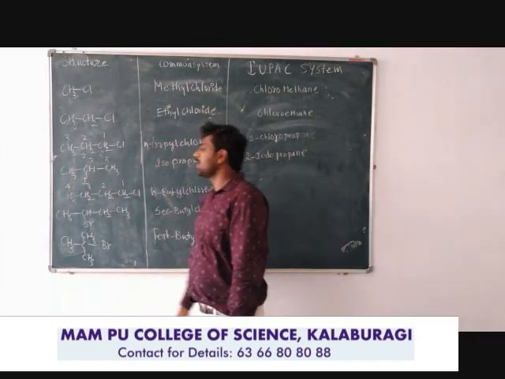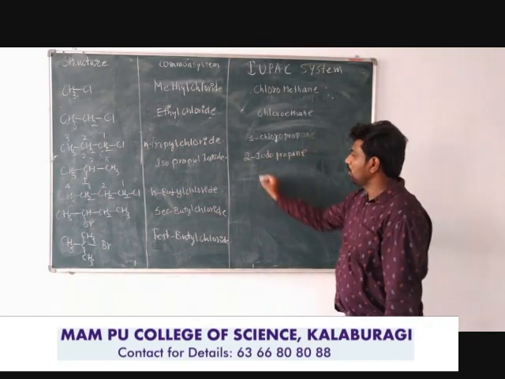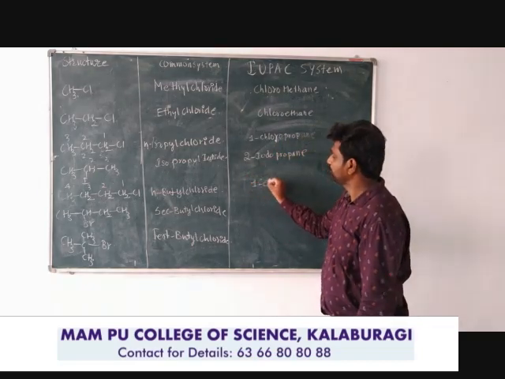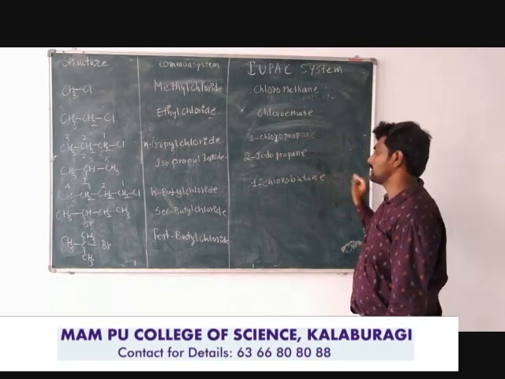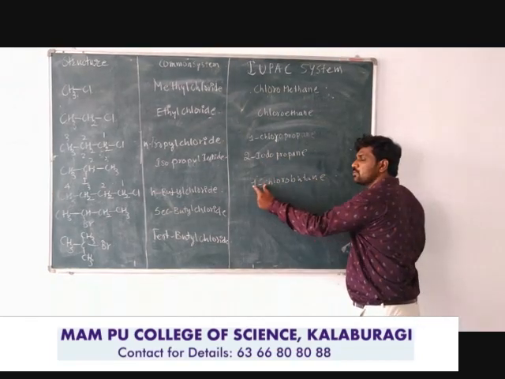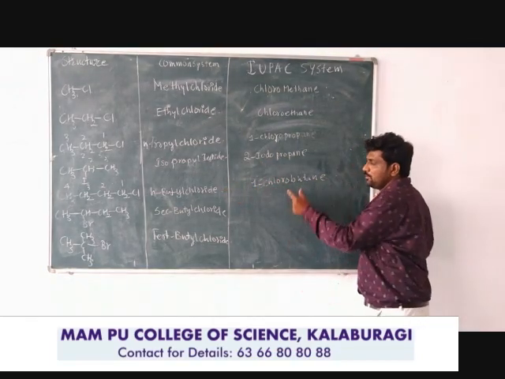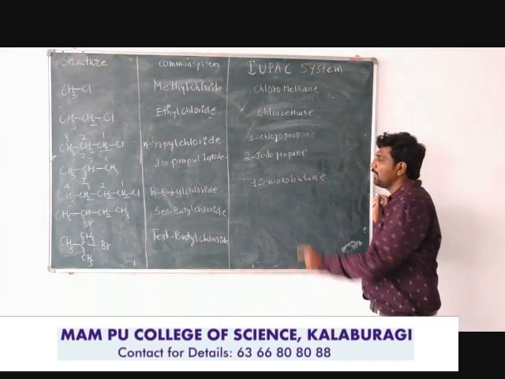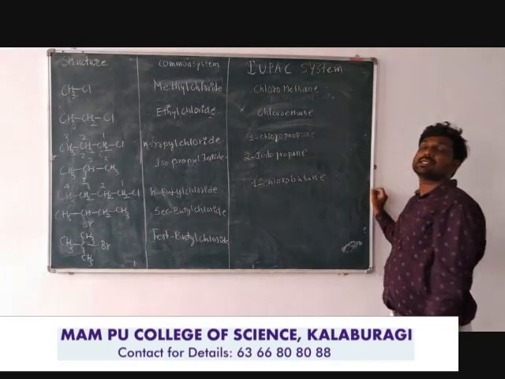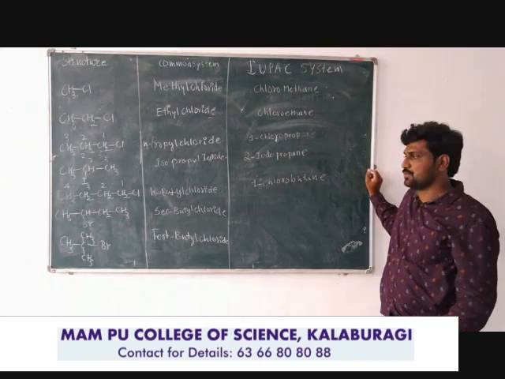So 1-chlorobutane is the answer. 1-chloro because chlorine is bonded to the first carbon atom, but indicates the number of carbon atoms, that is 4, and ane indicates the single bond between all the carbon atoms.